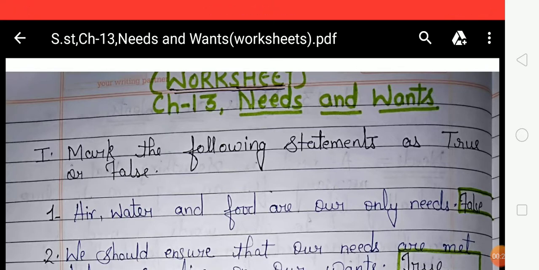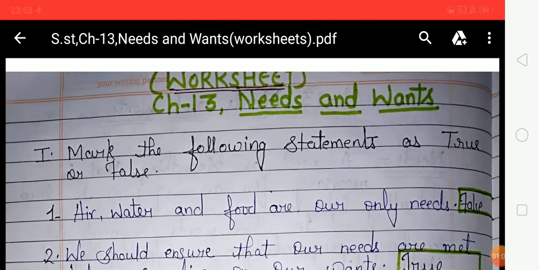First of all, we will know what needs are. A need is something that is necessary for an organism to live a healthy life. For example, air, water, food, shelter. And after that, we will know what wants are. Wants are desires for goods and services we would like to have but do not need. They are not necessary for our survival. For example, a big house, a new car, another pair of jeans.